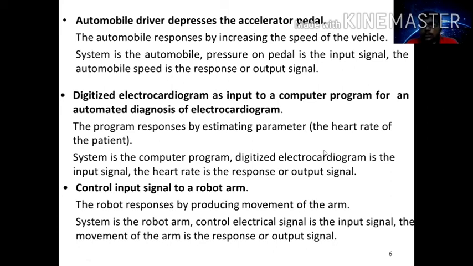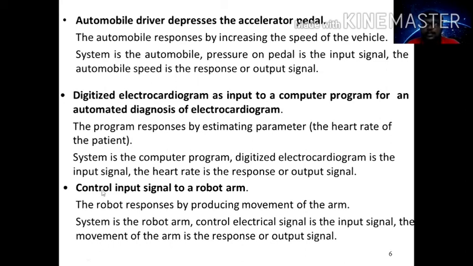The digitized electrocardiogram, ECG, is the input signal. The heart rate is the response, the output signal. Input is the digitized electrocardiogram, and the entire system we call the computer program.